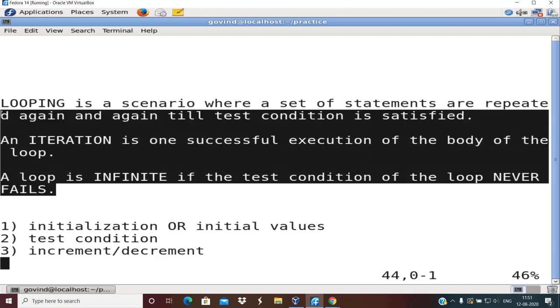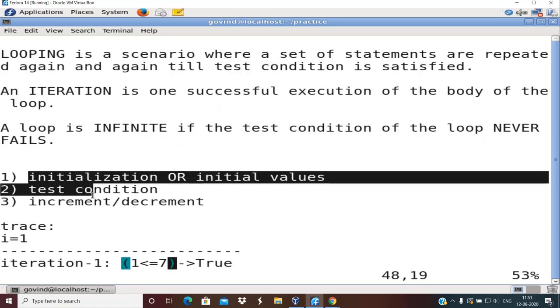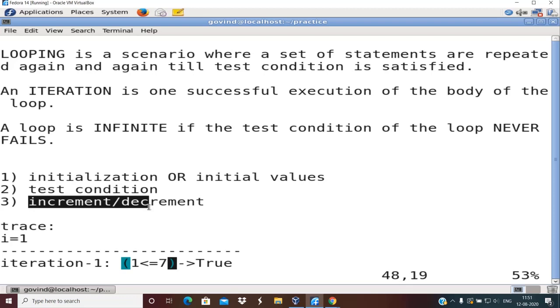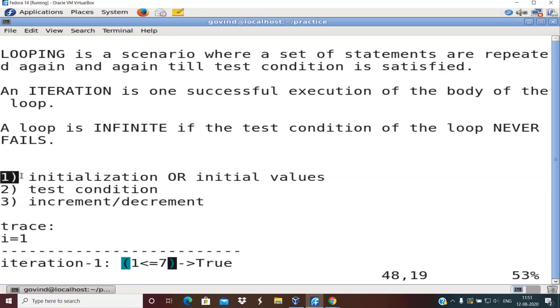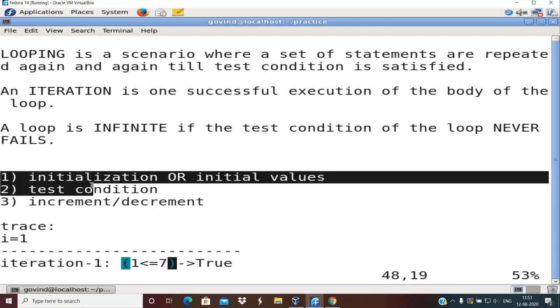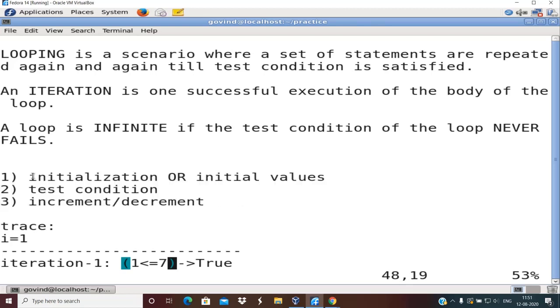So all these three are very important. Please remember, any program on loop has these three elements: initialization or initial values, test condition, followed by increment or decrement. All these three have to be decided by the developer depending on the problem definition. If your understanding of the problem definition is clear, you will easily be able to design these three elements: the initial value of the variables, test condition, as well as increment or decrement.